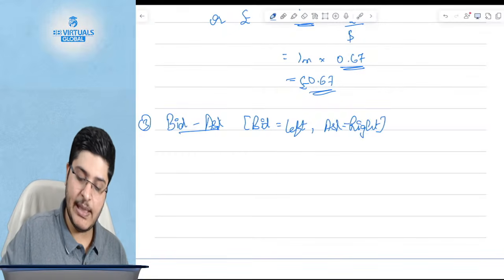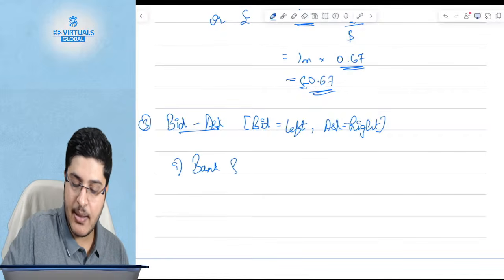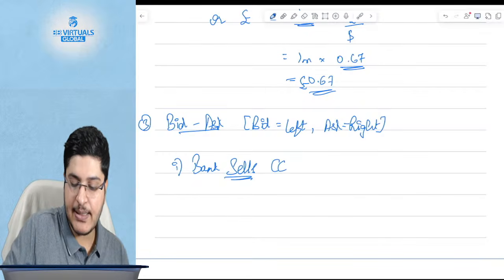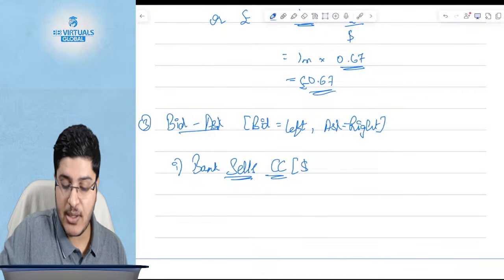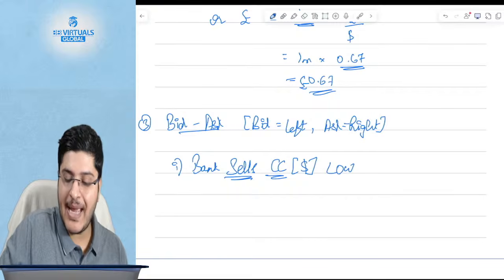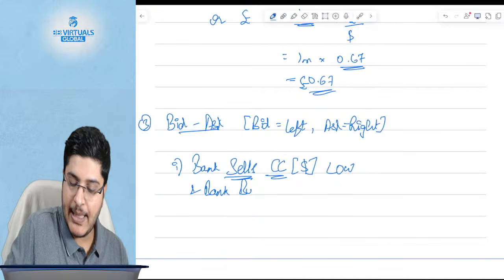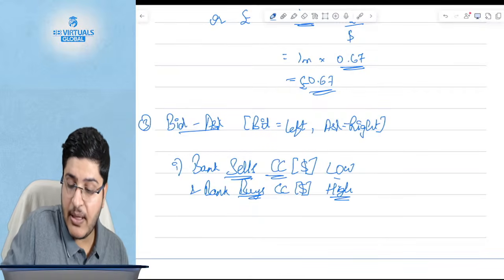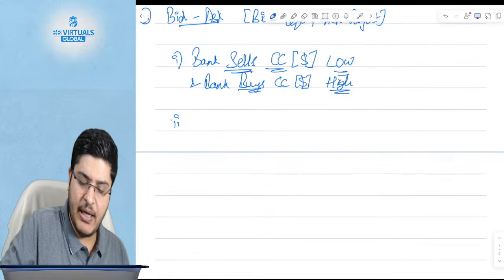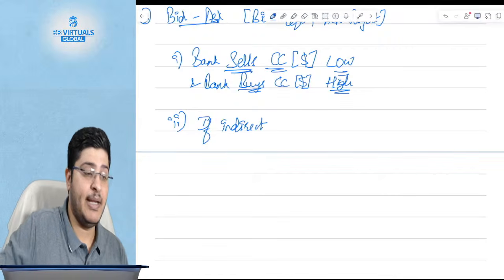Now what do you do? First logic that I gave you, first logic was what? Bank sells counter currency. This is always for counter currency. Bank sells counter currency, which in our example is dollar, low. Bank sells low and bank buys high. Buys what? Buys counter currency, which is in our example dollar, high. Clear? This is one logic. Number two, if it is an indirect quote, guys, this is important and hence I'm spending so much time on this.